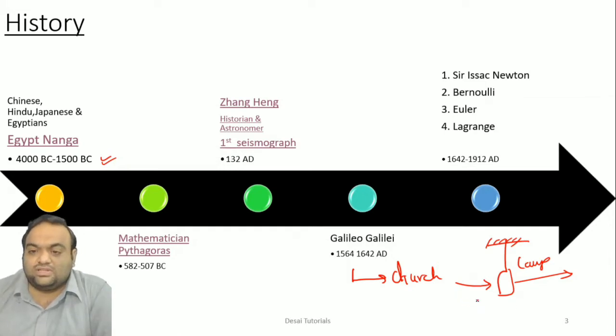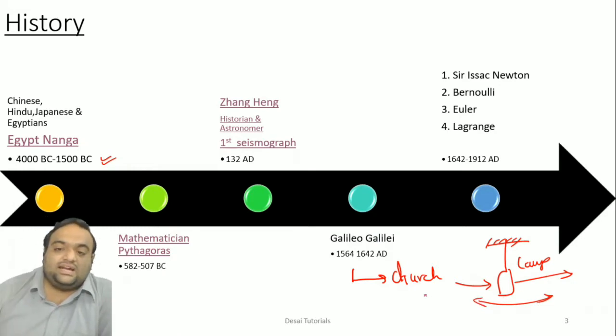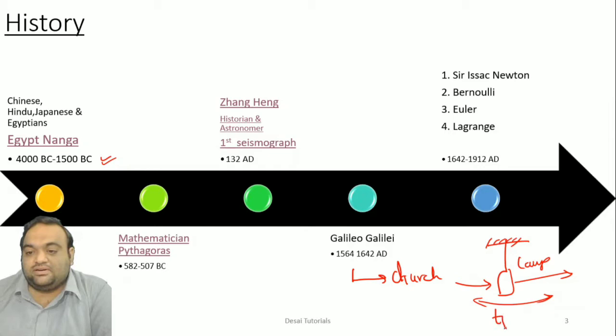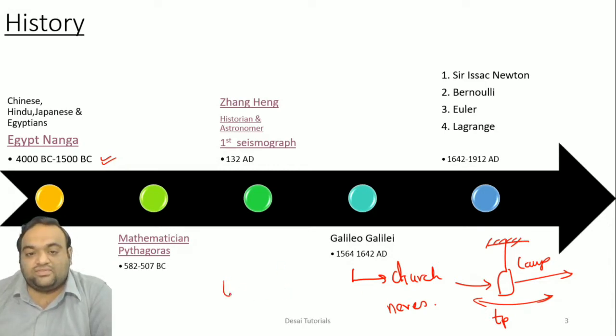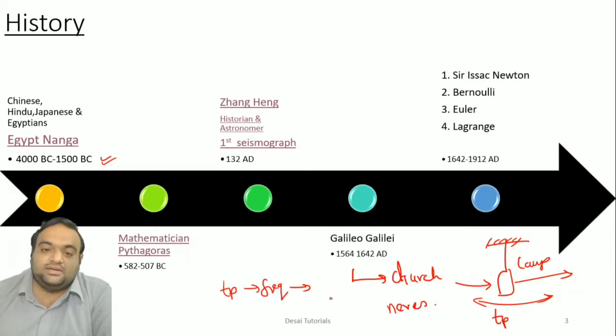When he saw the lamp oscillating back and forth because of the wind, he started measuring the time period of this lamp with the help of his pulse. From this he concluded and found different relations between time period, frequency, and natural frequency of the system.